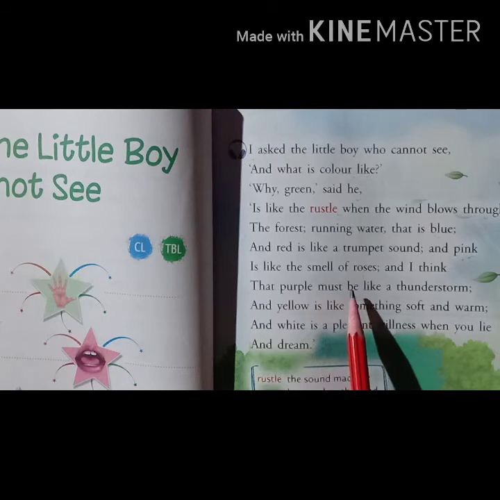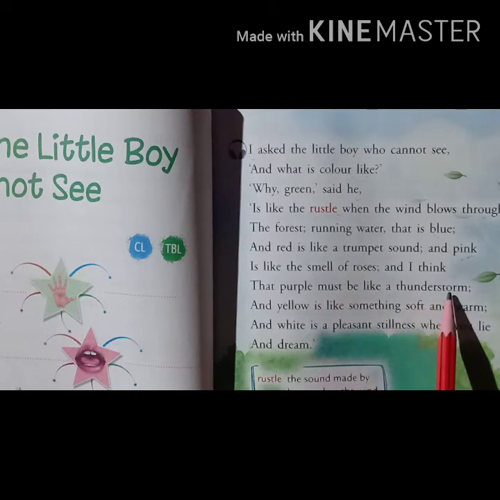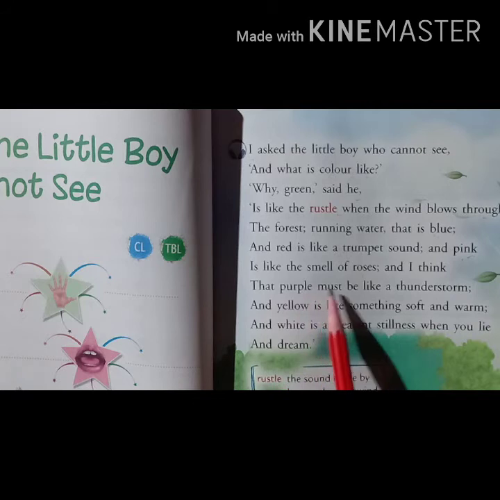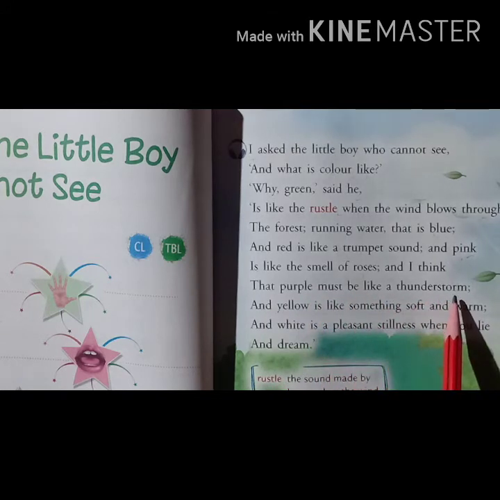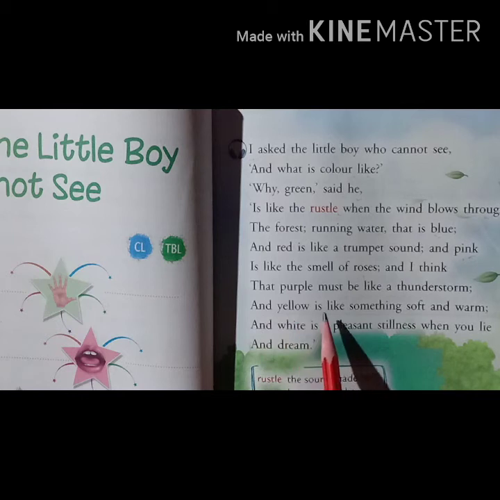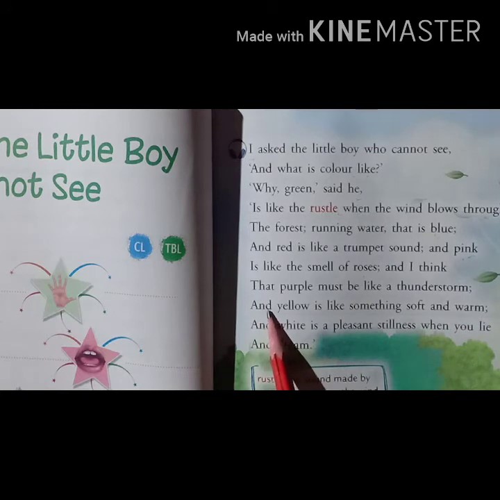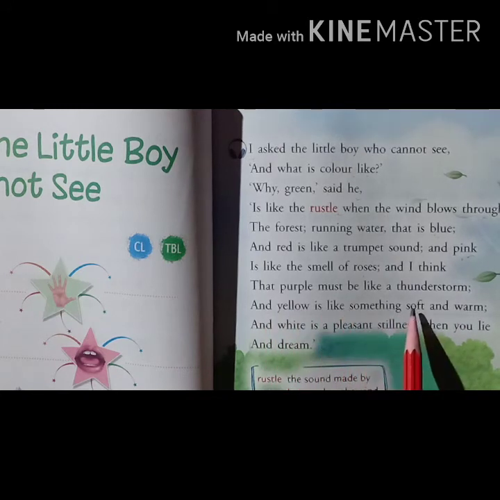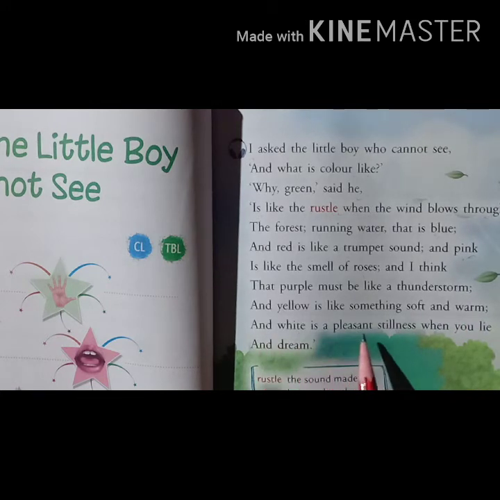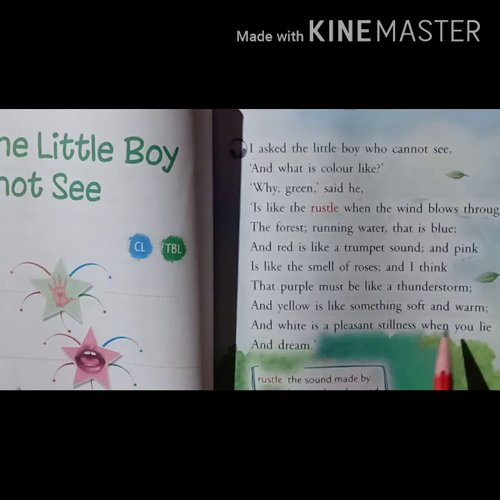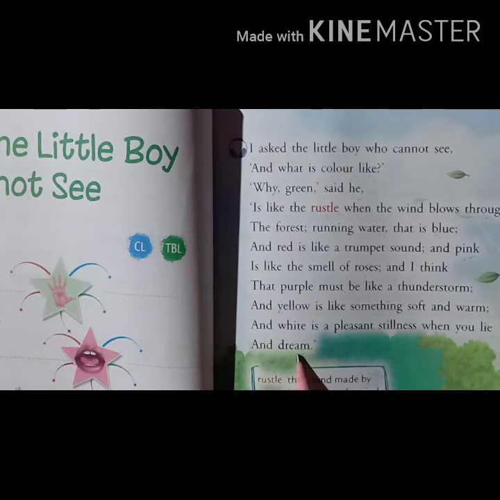That purple must be like a thunderstorm. And yellow is like something soft and warm. And white is a pleasant stillness when you lie and dream.